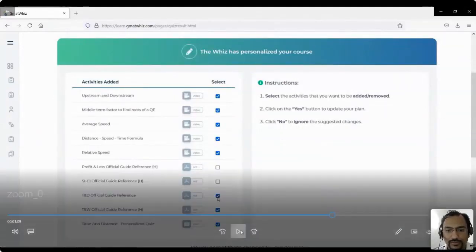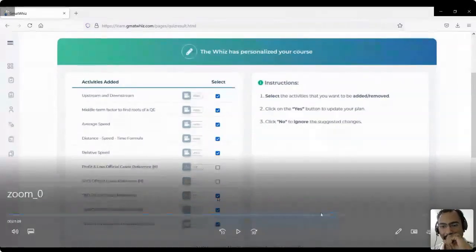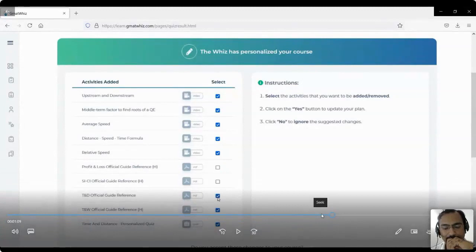Yeah, sure. If you notice that though you were taking the quiz of time and distance, I think Piyush mentioned something regarding us testing multiple things in a particular question, right? So if in the time and distance question you get it wrong, we don't penalize you if the mistake was of something else and not of time and distance. So look at the second suggestion. It's middle term factor to find roots of a quadratic equation. So there's a good chance one of the questions in the quiz was testing you on quadratic equations, which you did not do well in.